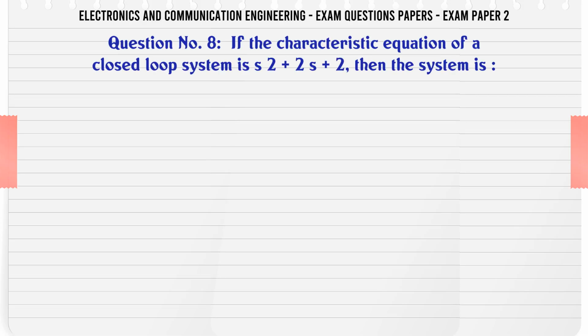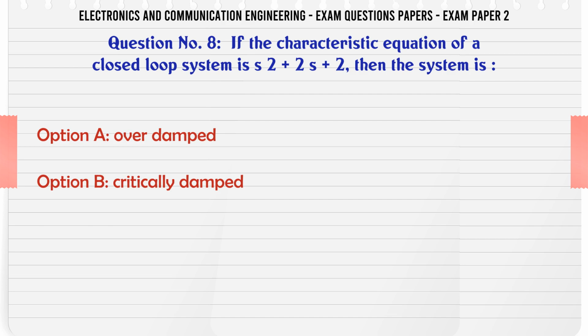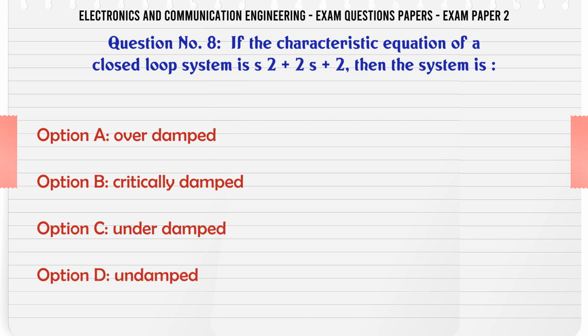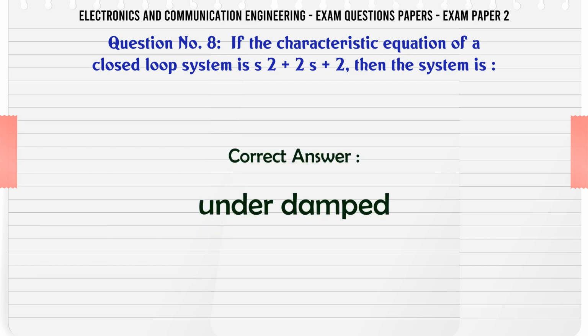If the characteristic equation of a closed-loop system is s² + 2s + 2, then the system is A. Overdamped. B. Critically damped. C. Underdamped. D. Undamped. The correct answer is underdamped.